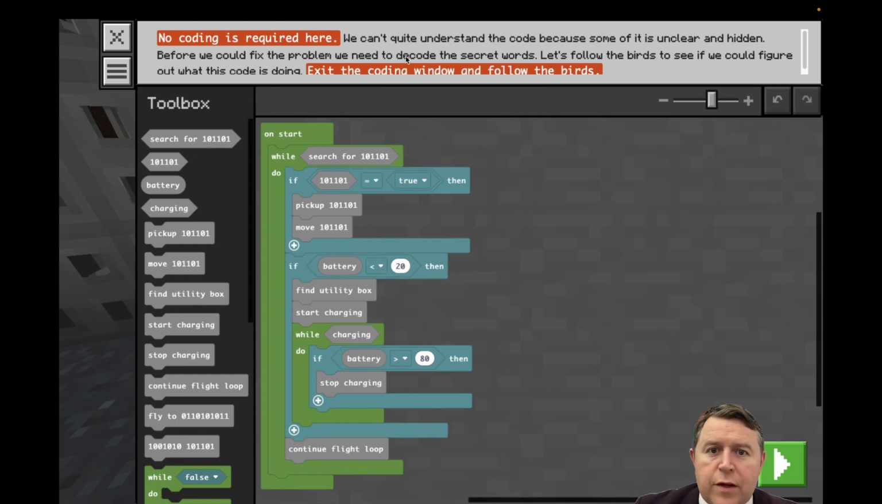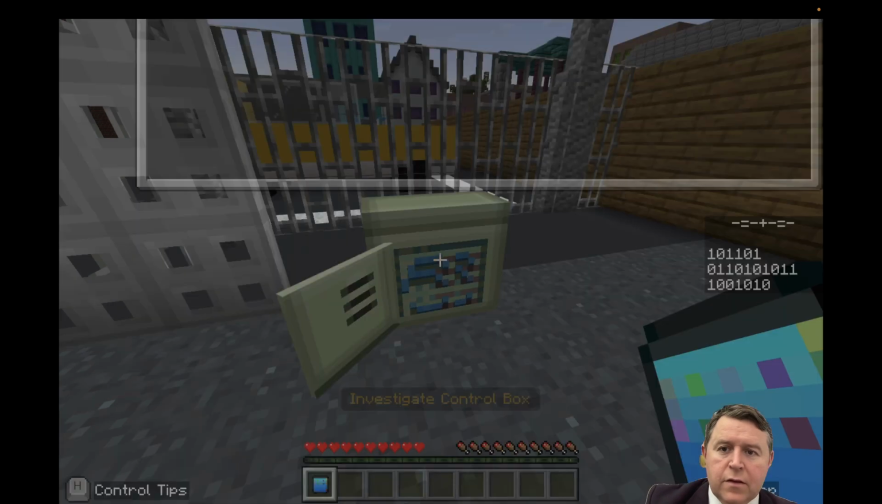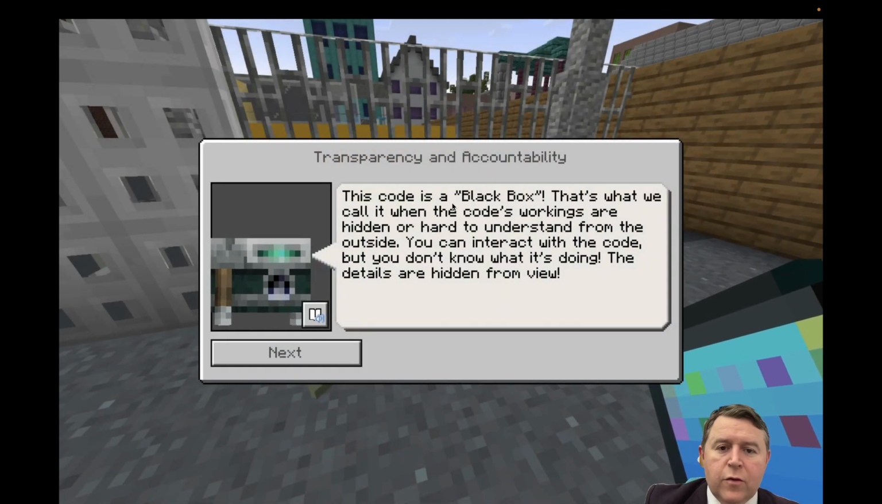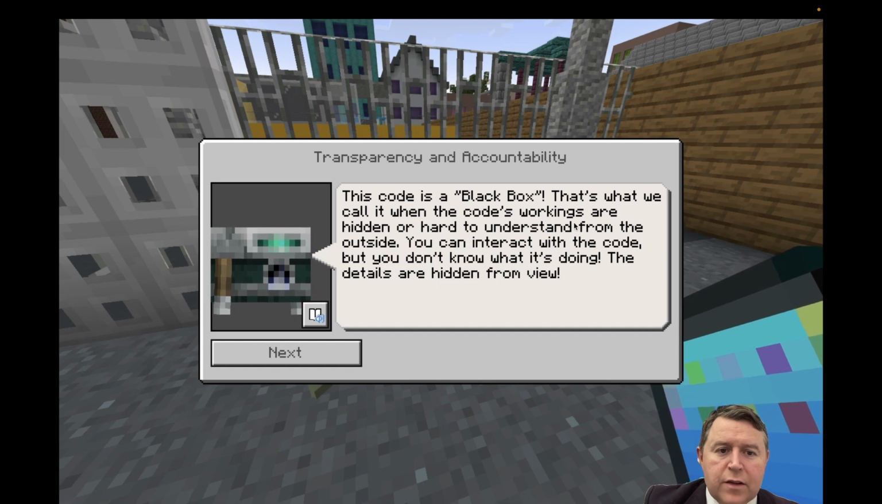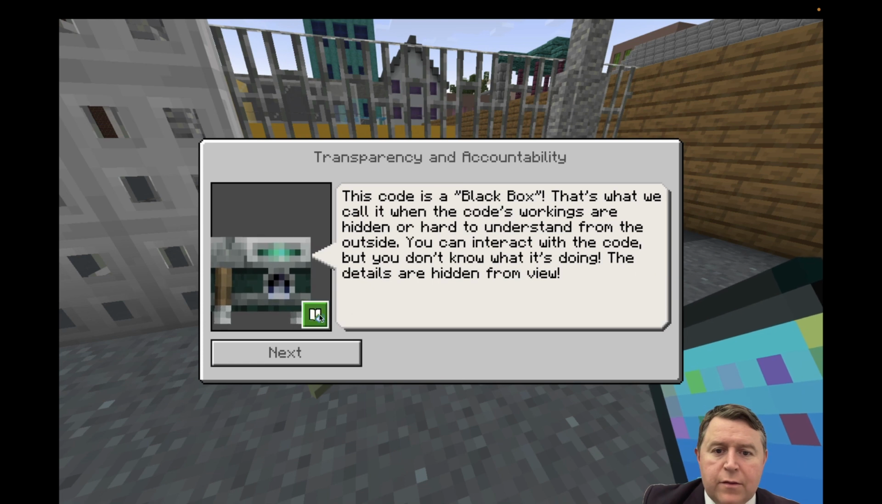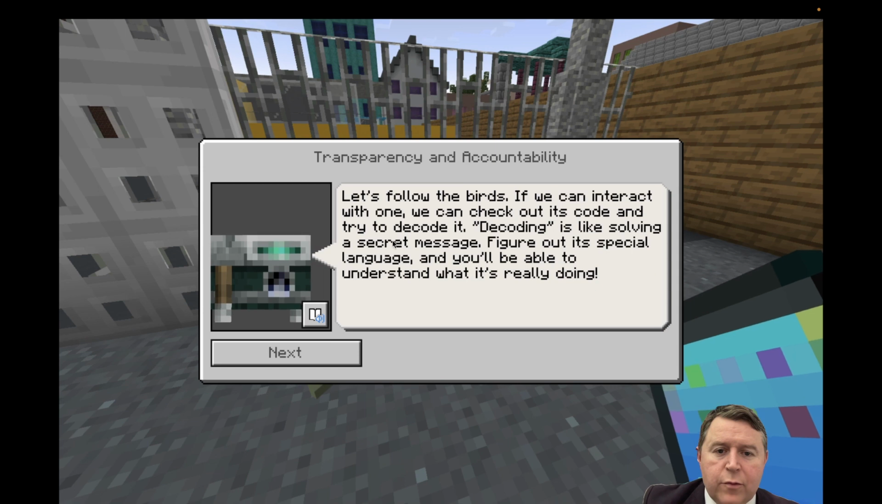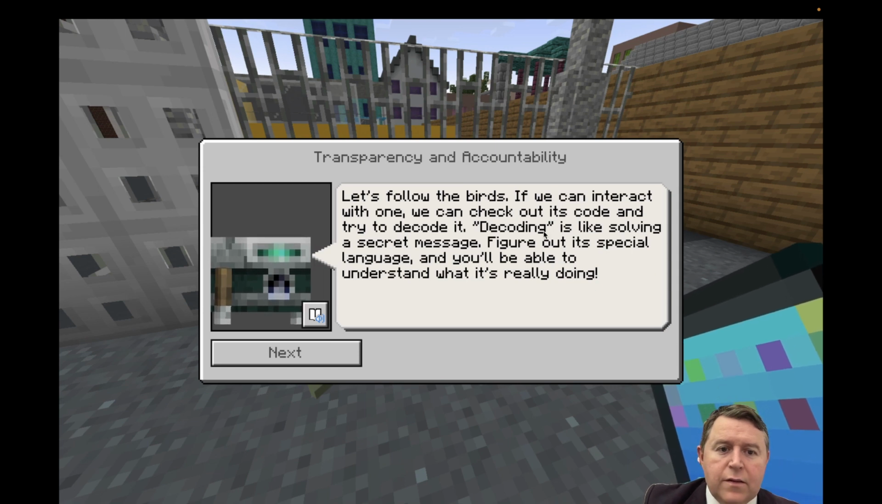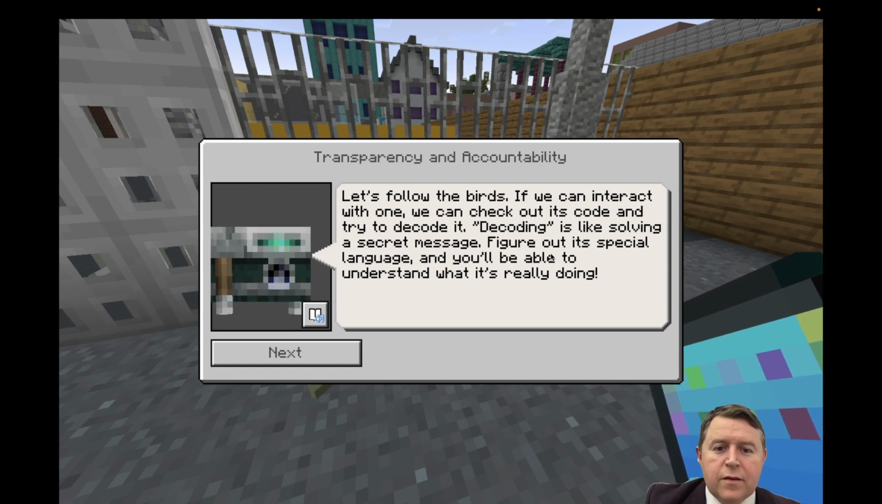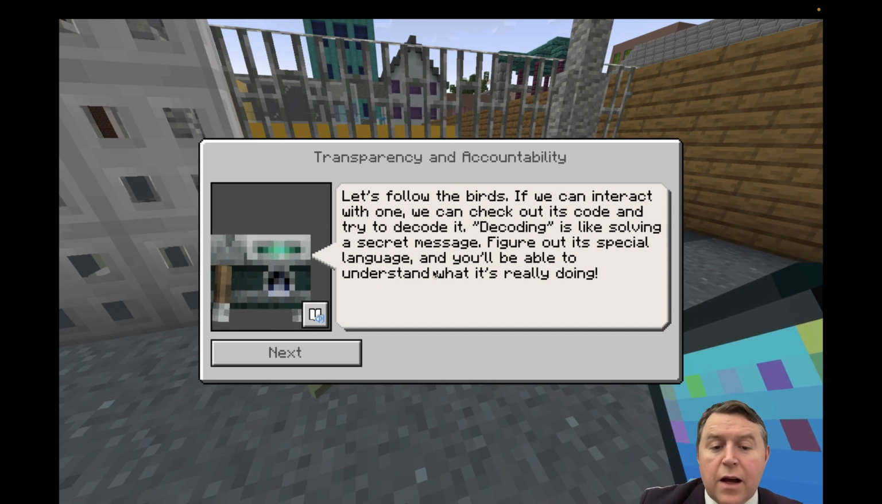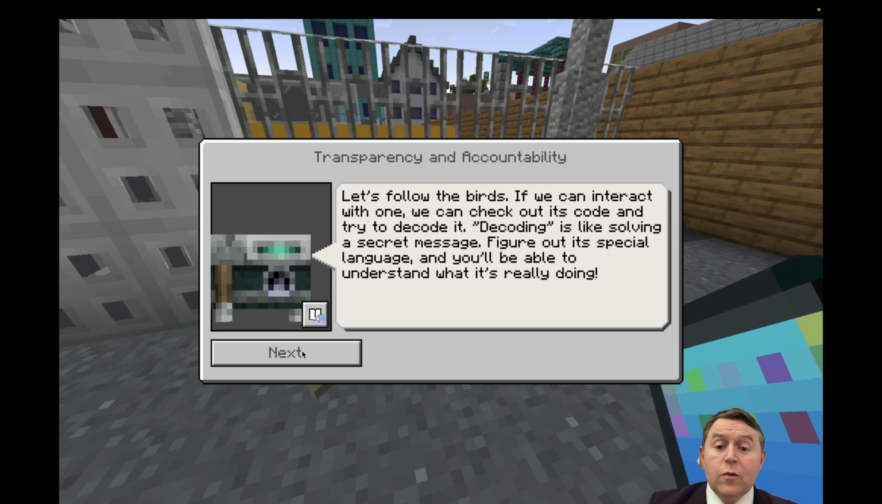Before we could fix the problem, we needed to decode the secret words as we follow the birds to see if we could figure out what the code is doing. Exit the coding window and follow the birds. Okay, so exit, press escape. This code is a black box. That's what we call it when the coding is hidden or hard to understand. We can't interact with it. Okay, so let's follow the birds. If we can interact with one, we can check out its code and decode it. It's a special secret message. Figure out its special language and you'll be able to understand what's really going on.